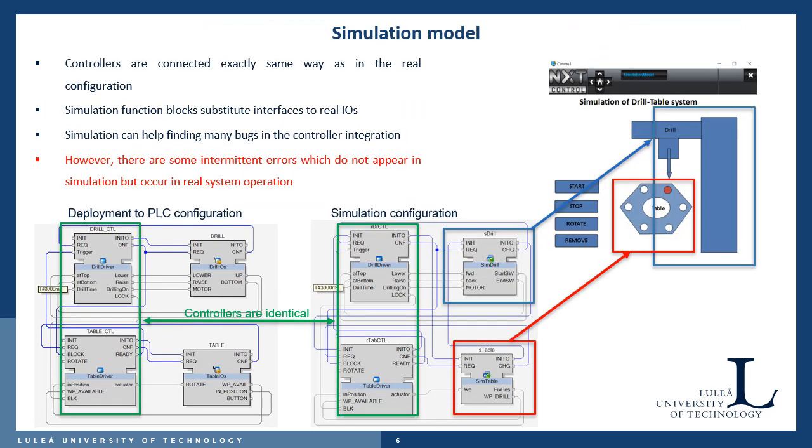In order to implement the simulation model, the controllers are connected exactly the same way as in the real configuration. The visual representation of the simulation process and function block configuration in deployment and simulation is shown in the figure. Development of visualization CADs is done with the help of NxtStudio developed by nxtControl. Simulation helps to understand the behavior of the system and it also helps to show the errors identified during verification in simulation. However, there are some intermittent errors which do not appear in simulation but occur in real system operation. To tackle this scenario, we use formal verification.